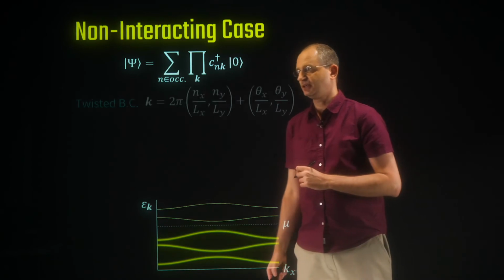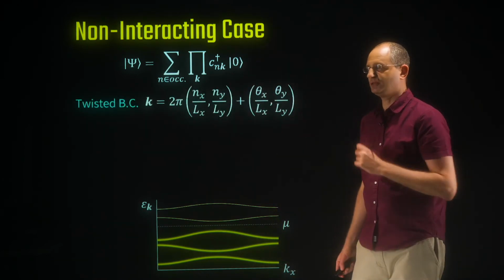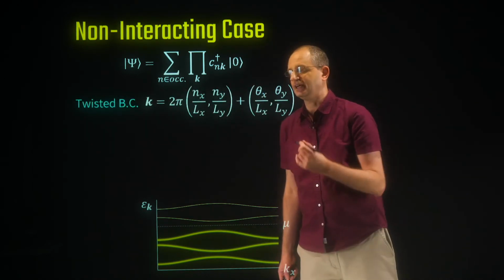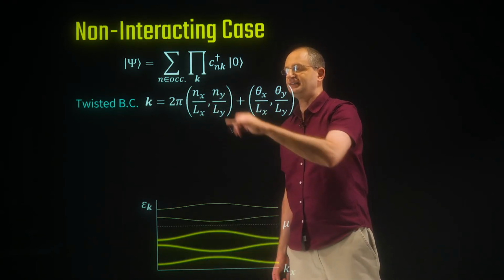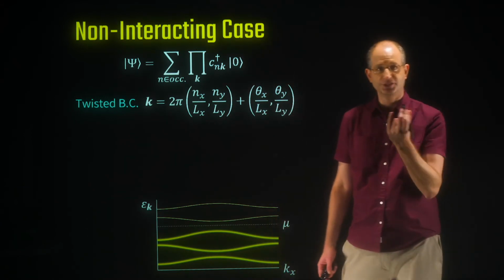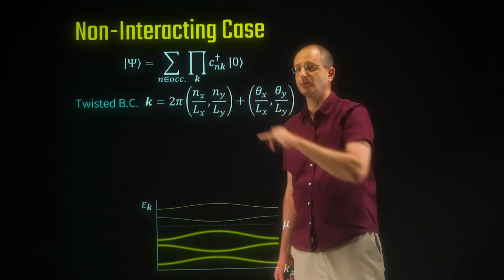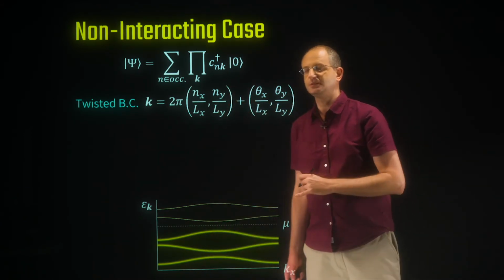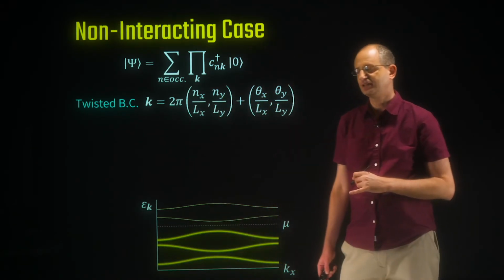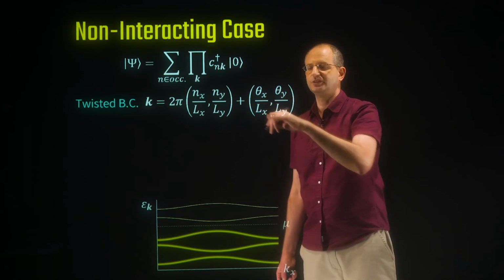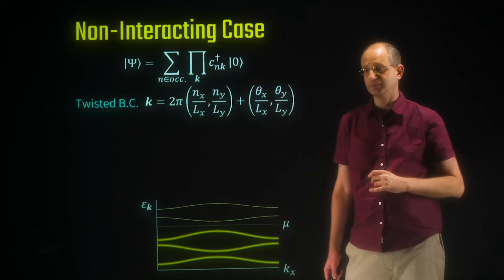Okay, so in particular, we know that if we have untwisted periodic boundary conditions, the allowed momenta are 2 pi times an integer over L, the size of the system, either in the x or the y direction. And if we have twisted boundary conditions, that shifts the allowed values of kx and ky by either theta x over Lx or theta y over Ly.